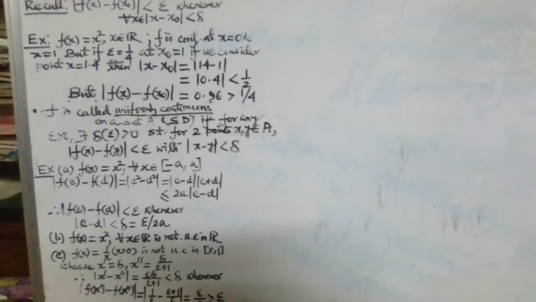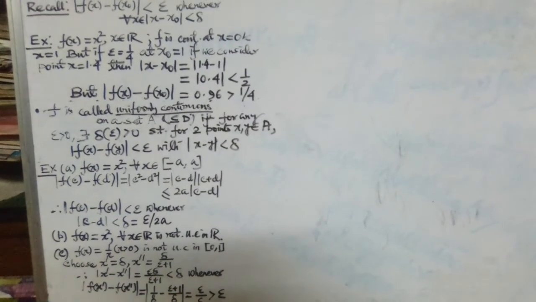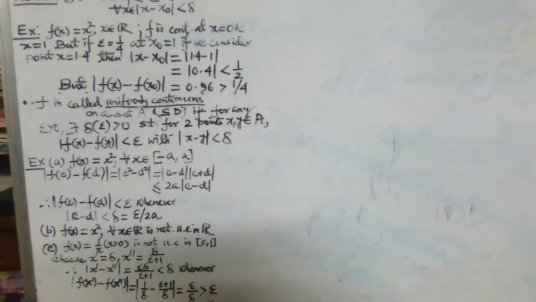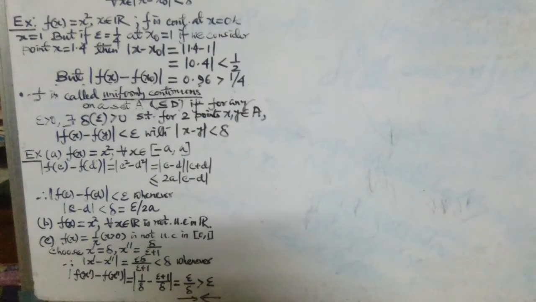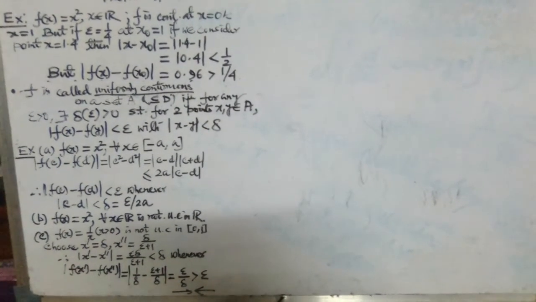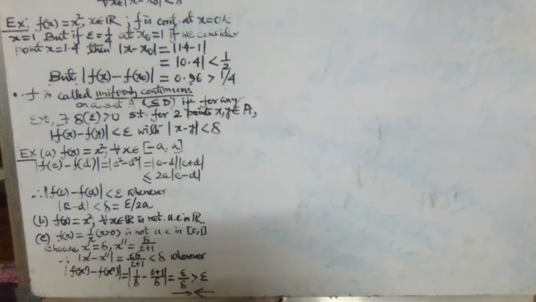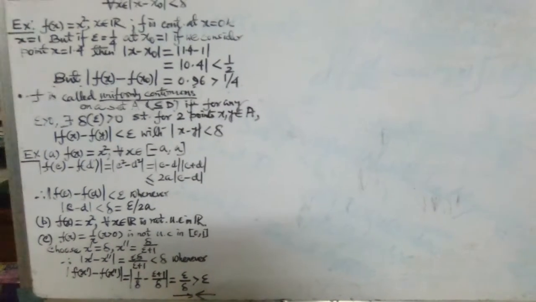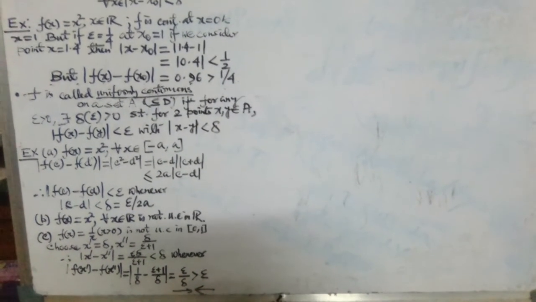A function f is called uniformly continuous on a set A, where the function is defined on some domain D, if for any positive epsilon there exists some delta, dependent only on epsilon, such that for any two points x and y in A, the functional difference mod f(x) minus f(y) will be less than epsilon whenever mod x minus y is less than delta.